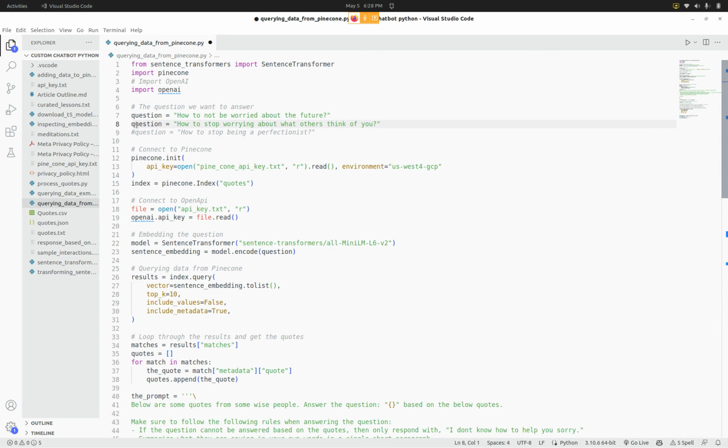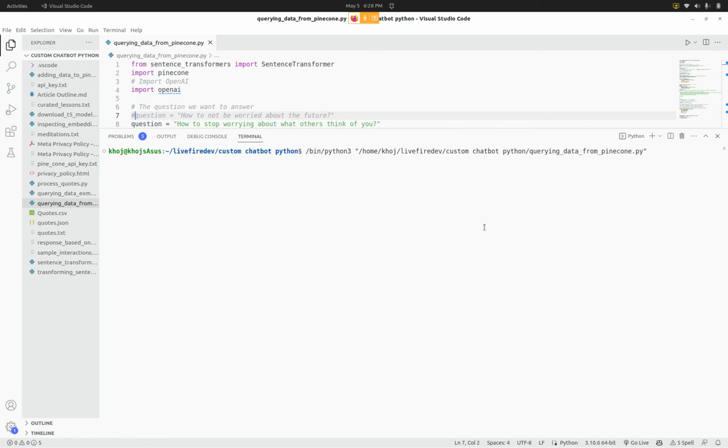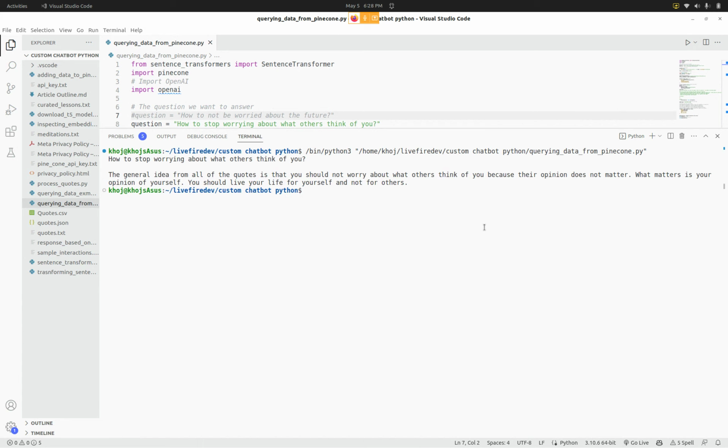Let me now run the second question. This one is how to stop worrying about what others think of you. Okay, again, it's going to do its whole thing. And in the next question, I'm going to actually show you the prompt that's generated. So, how to stop worrying: the general idea from all the quotes is that you should not worry because their opinion does not matter. What matters is your opinion of yourself. You should live life for yourself and not others, and so on.